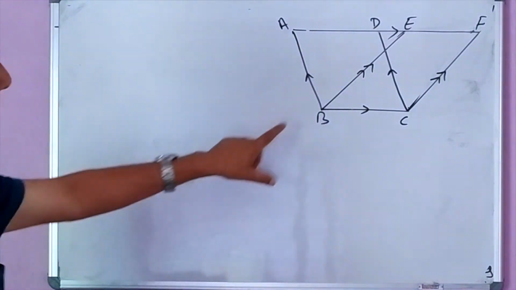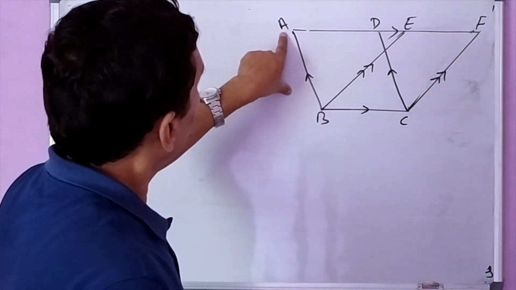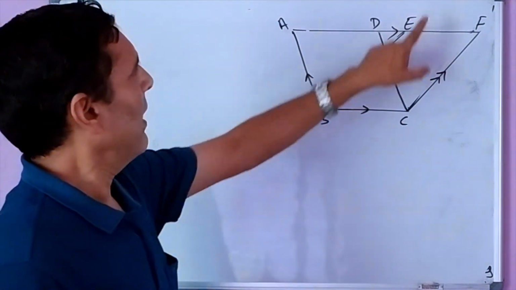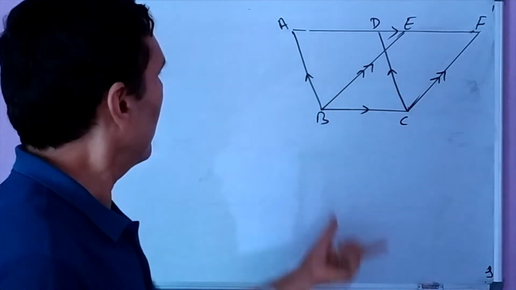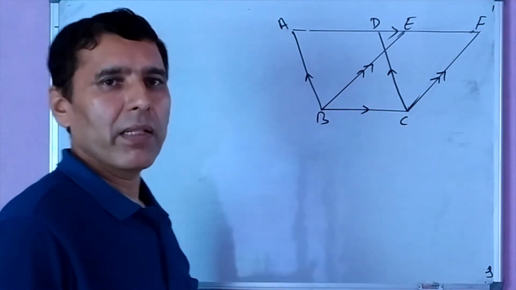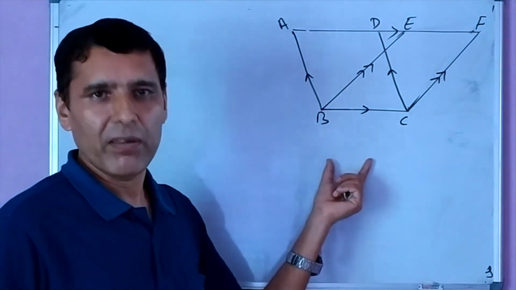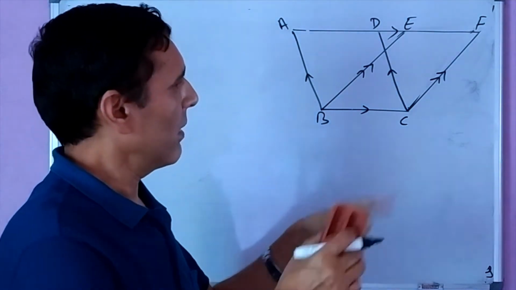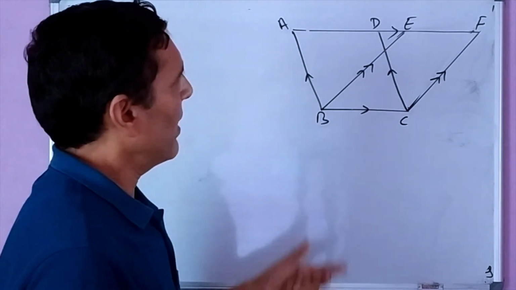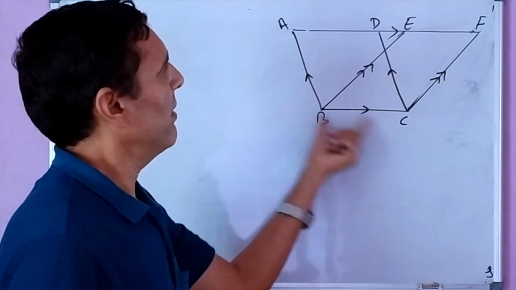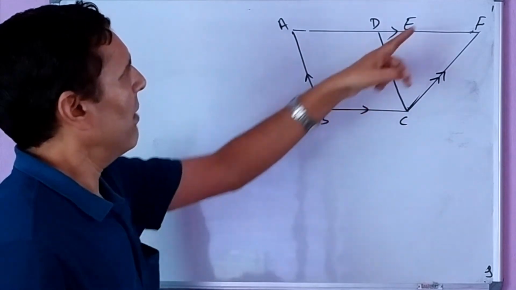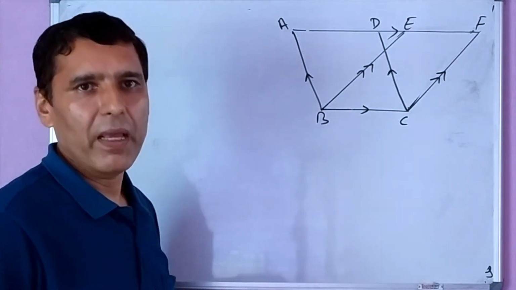Okay class, look here. So here also we can see two parallelograms, parallelogram ABCD and ABCF. Both are standing on the same base BC and both are between the same parallel lines BC and AF. But this figure is different from the previous one which we used to prove the theorem before. But no problem, because sometimes in exams, by giving this figure, it is asked to prove that parallelogram ABCD and parallelogram ABCF are equal in area.